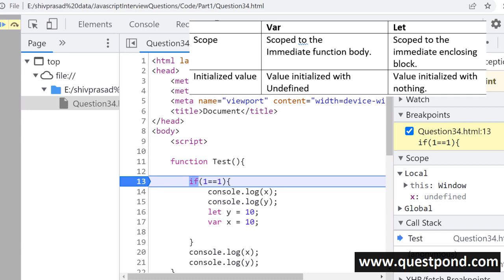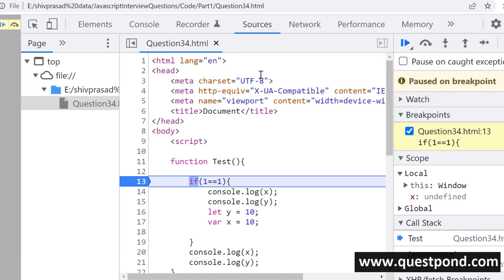So hoisting is a process where the variable declarations are moved to the top. So hoisting happens for both of them. Hoisting happens for var keyword also. It happens for let also. So variables created by both var and let will be hoisted. But in case of var, the variable will be initialized with the value undefined. But in case of let keyword, the variables will not be initialized with any value, and because of that, if you try to access a let created variable, it will throw an exception because there is no value, right?